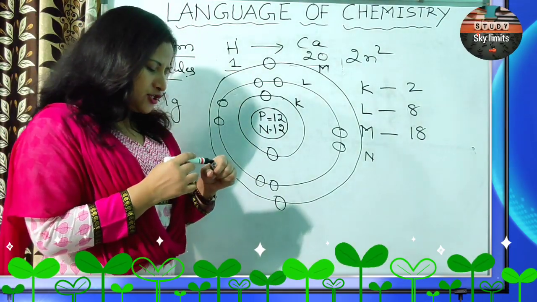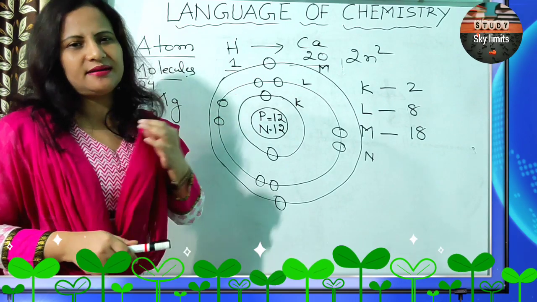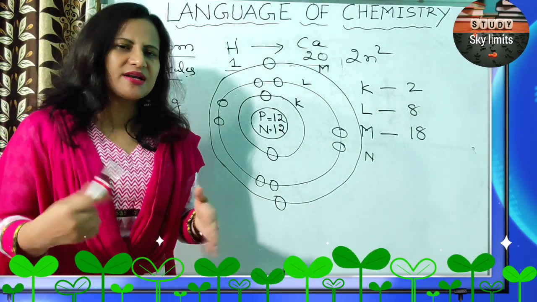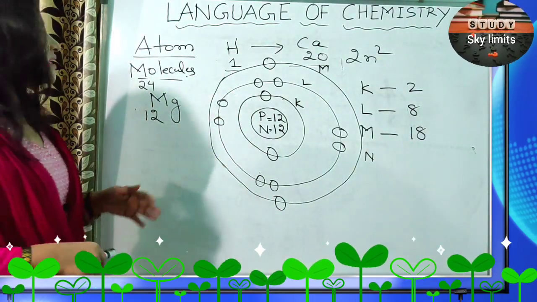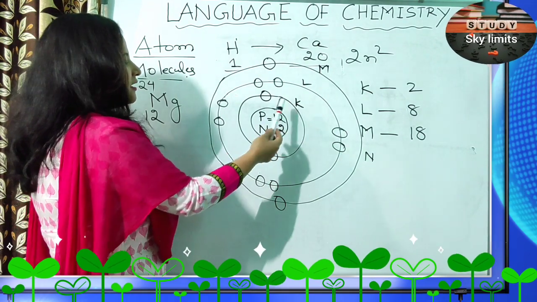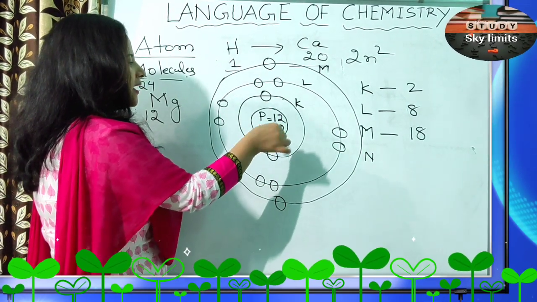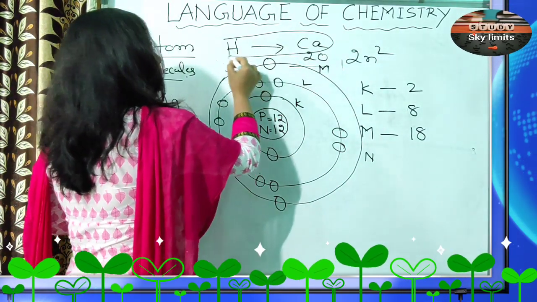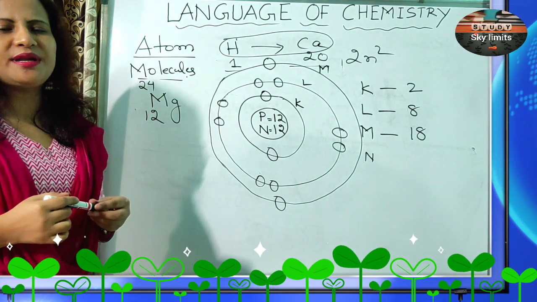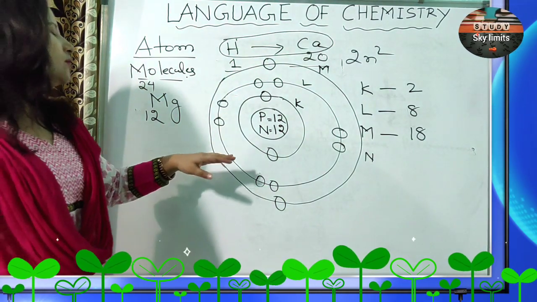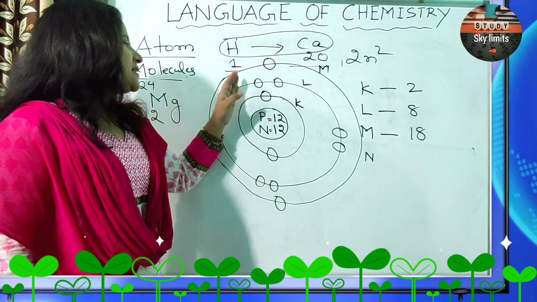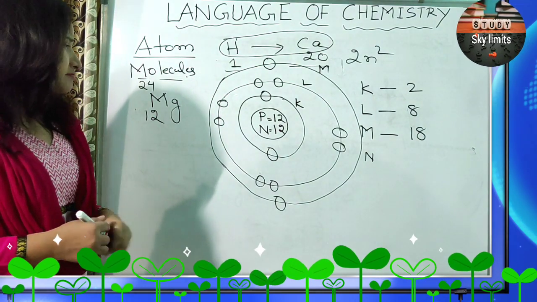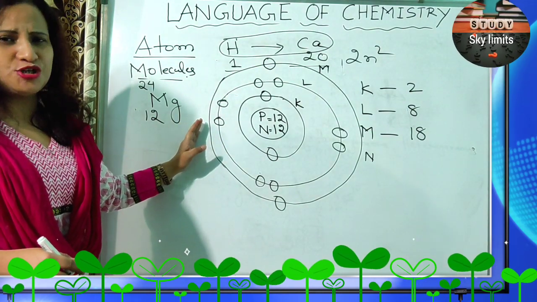In detail, when I will be teaching you the periodic table, I will explain more about the shells and everything. For the time being, whatever you have learned, only those things we are discussing. Just a revision for everyone. So the first shell has a maximum capacity of 2 electrons. I am here focusing on atomic numbers up to calcium only, what you have been asked to learn. Accordingly, first shell 2 electrons, second shell 8 electrons, and the outermost shell the remaining electrons. Clear? So now this is the atomic structure of magnesium.